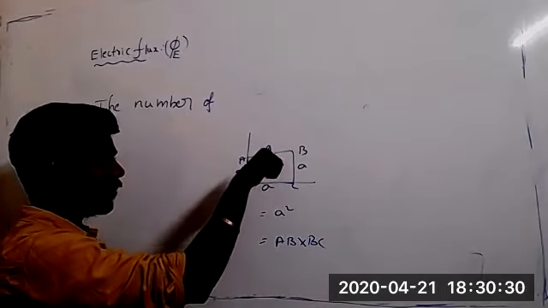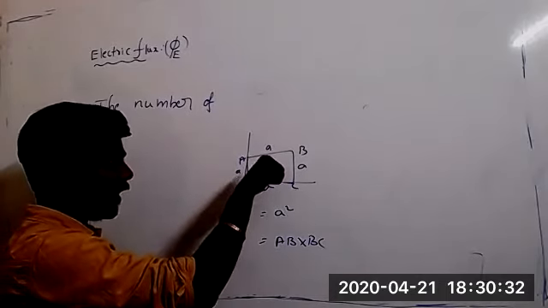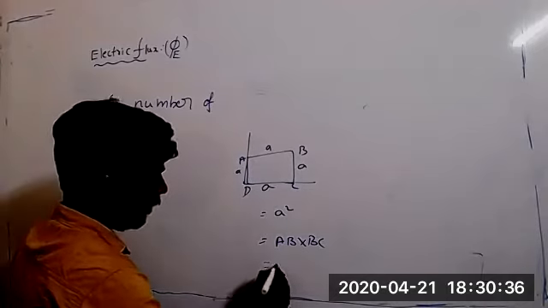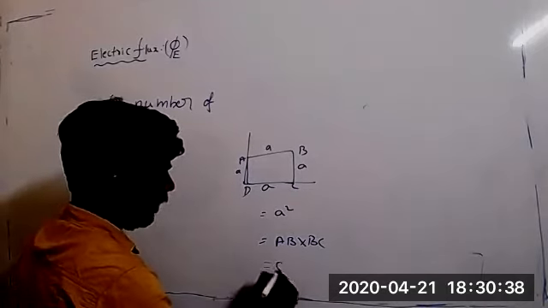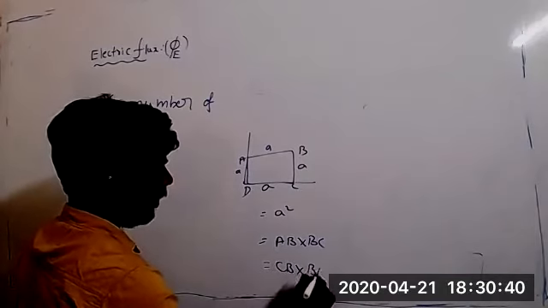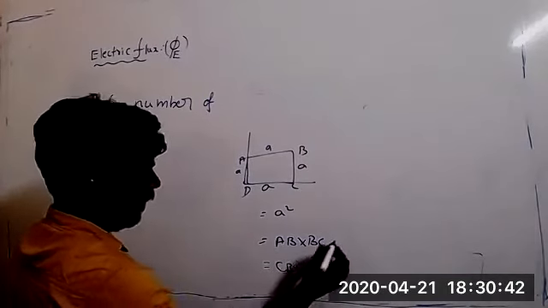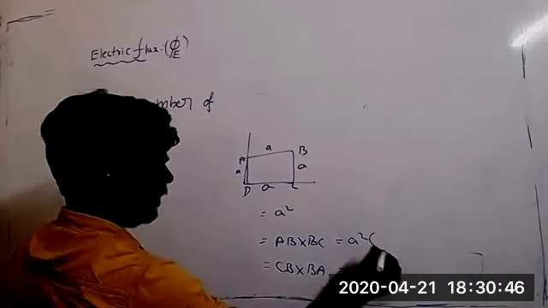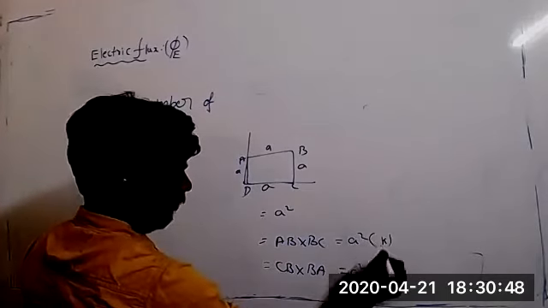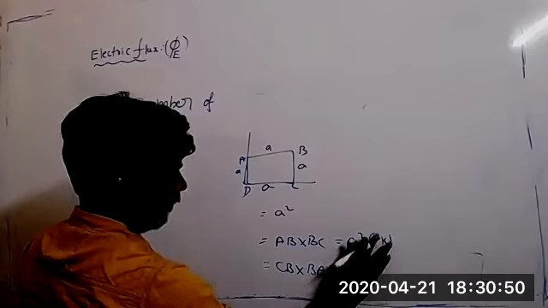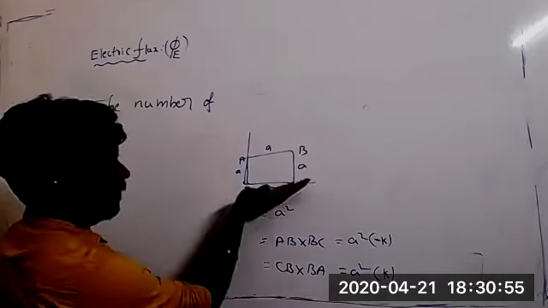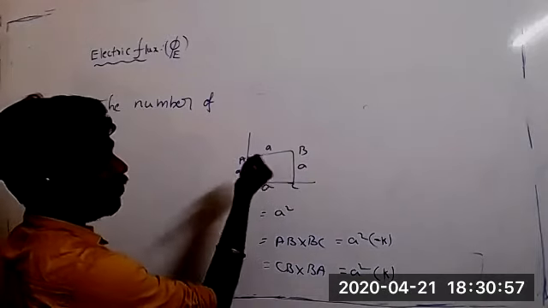Whatever the third one is, it is showing inward. Inward means the area vector will be inward. Suppose the same thing, CB cross BA. If I do CB cross BA, I will also get A squared, but it is in the negative k direction. But it is the positive k direction. Why? Because CB cross AB means outward.